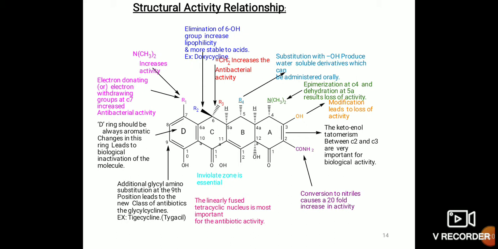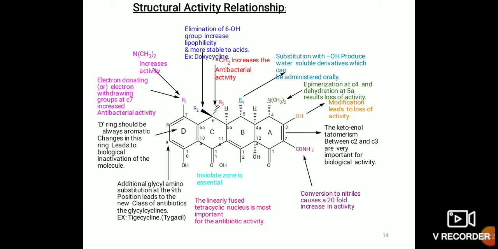Then we discuss the fifth carbon. Substitution with OH produces a water soluble derivative which can be administered orally. If at the position of the fifth carbon atom there is an OH group attached, it produces a water soluble derivative which can be very easily administered.